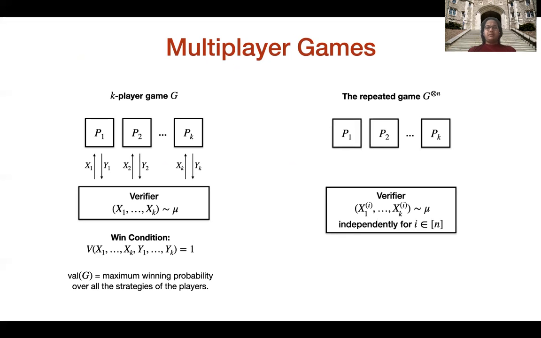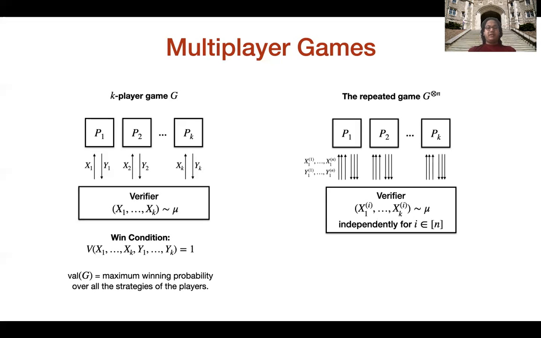A natural thing to consider for games is the repeated game, which we denote by g raised to the n. What happens in this repeated game is that the verifier samples n copies of the questions. These are denoted by x1^i up till xk^i for each i in 1 to n, and these n copies are sampled independently of each other.